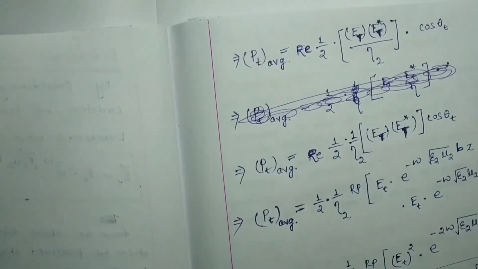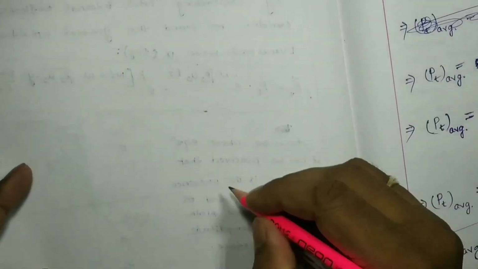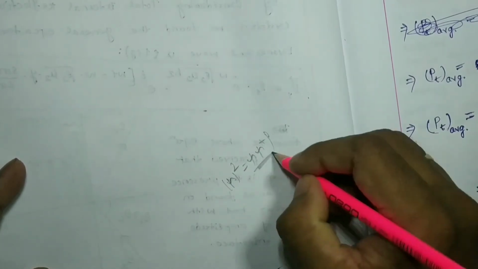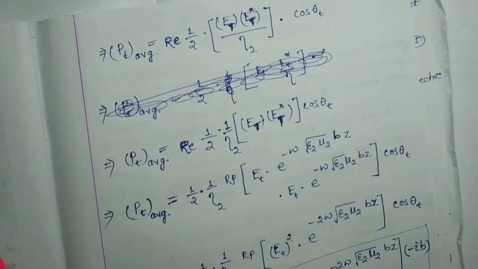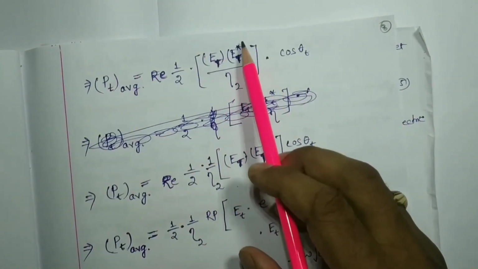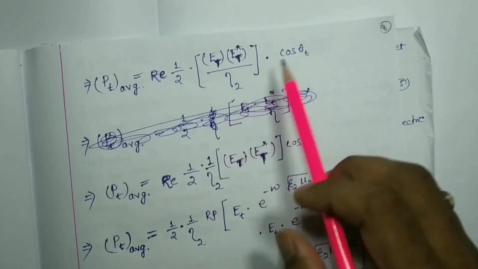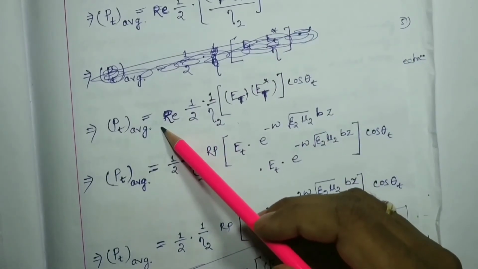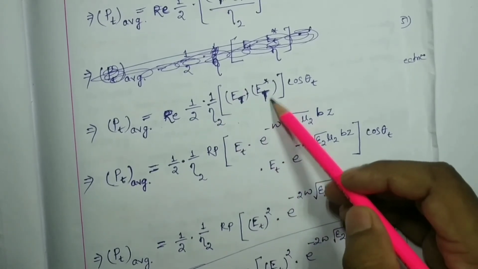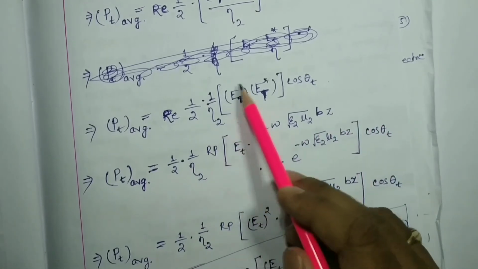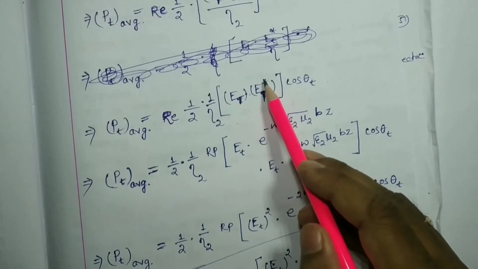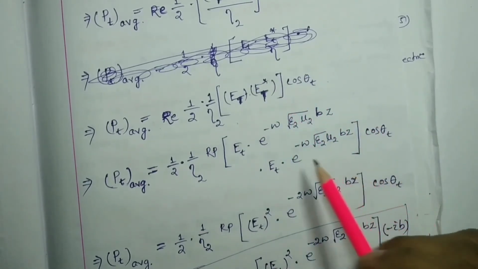Because we have studied in quantum mechanics, psi mod square is nothing but psi into psi star, its complex conjugate. So Et square can be written as Et into Et star by eta 2 into cos theta t. So it will be the real part of half 1 by eta 2 Et Et complex conjugate cos theta t. If we multiply, we are going to get this much only.